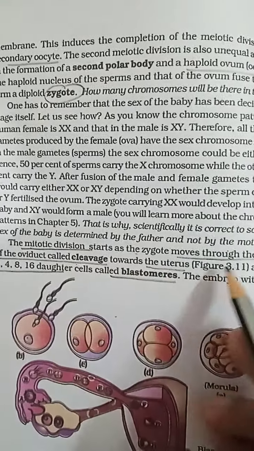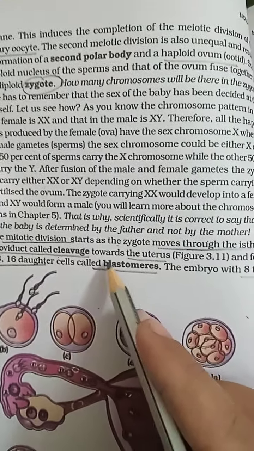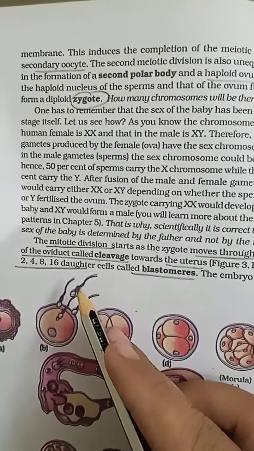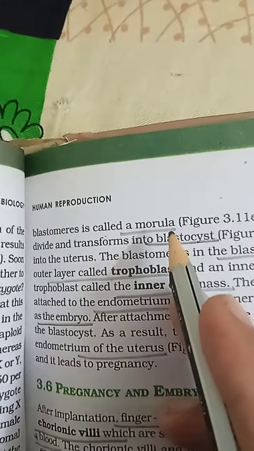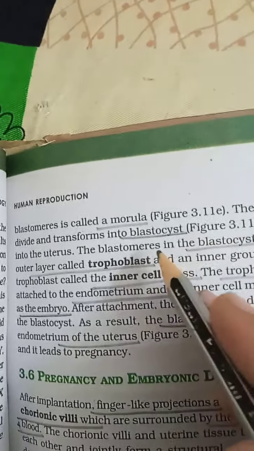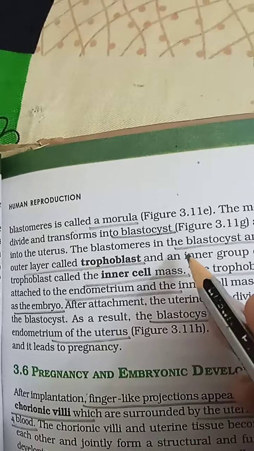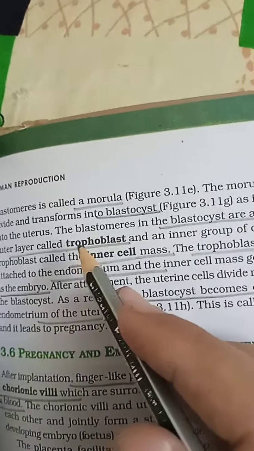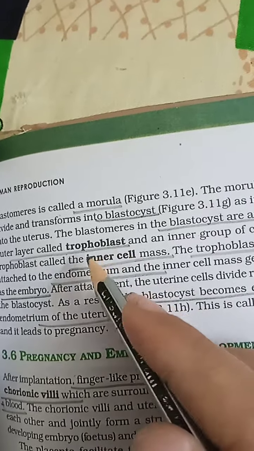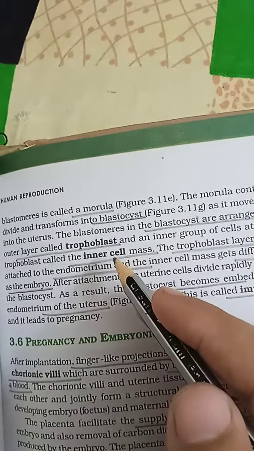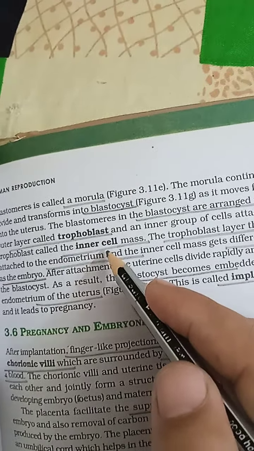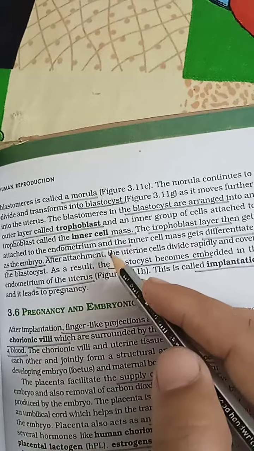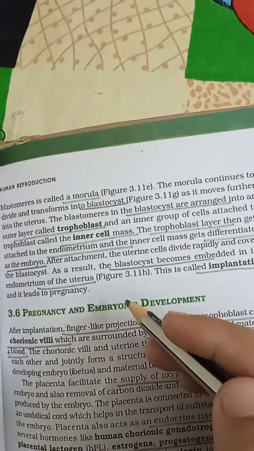After that, the zygote undergoes division and forms the cleavage, and this cleavage forms blastomeres, at the 2, 4, 8 and 16 cell stages. The 8 to 16 cell stage is called the morula. Very important. The morula divides and forms the blastocyst, which attaches to the endometrium wall of the uterus. That is called implantation. The blastocyst contains an outer layer called the trophoblast and an inner cell mass, called the ICM. The trophoblast layer attaches to the endometrium, and that is called implantation. Very important.